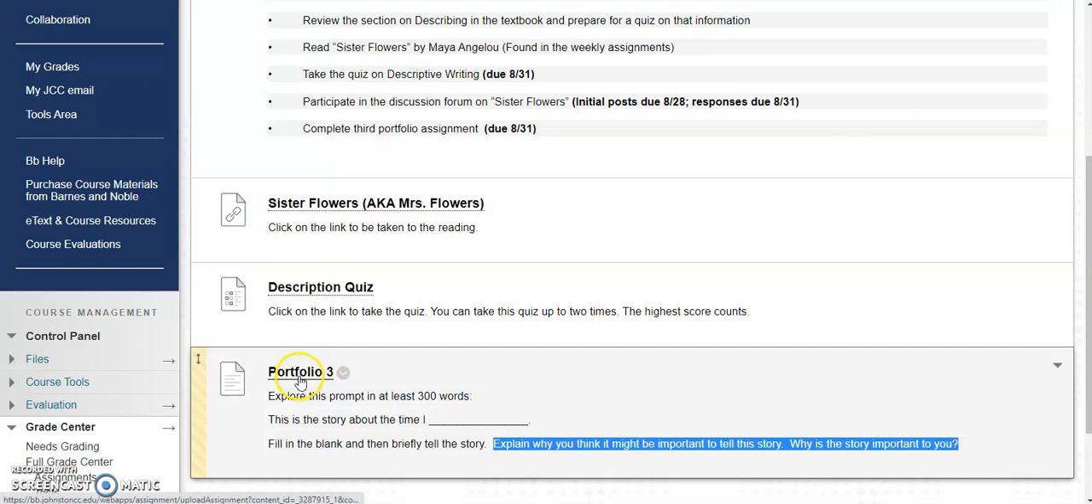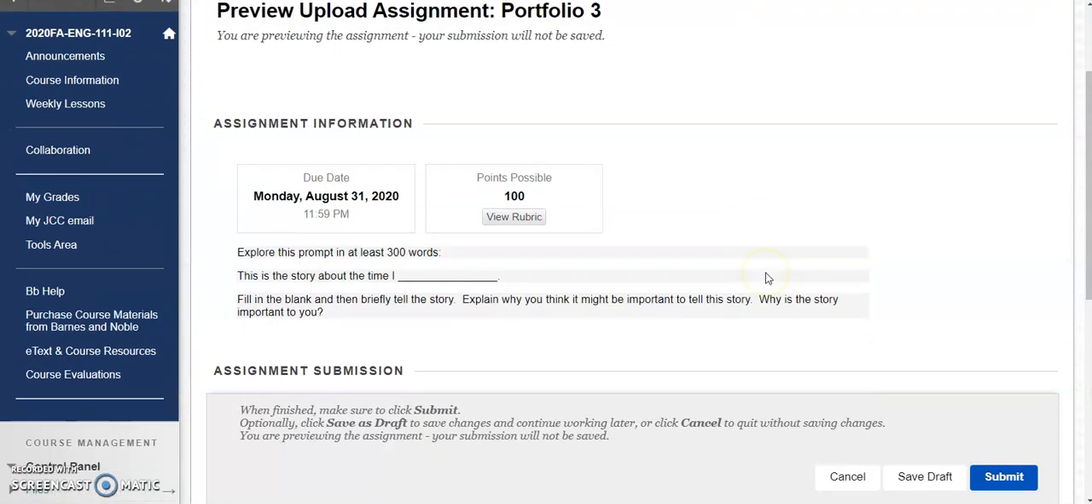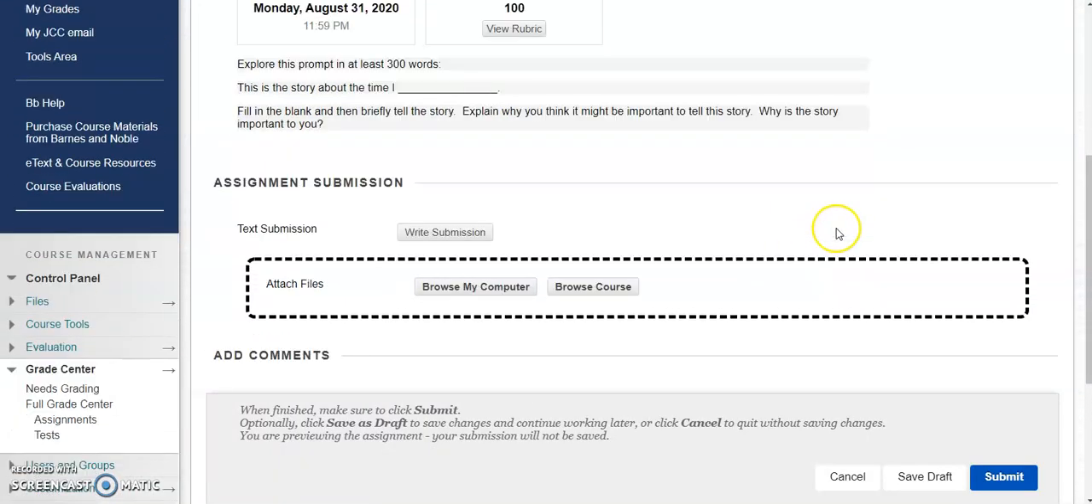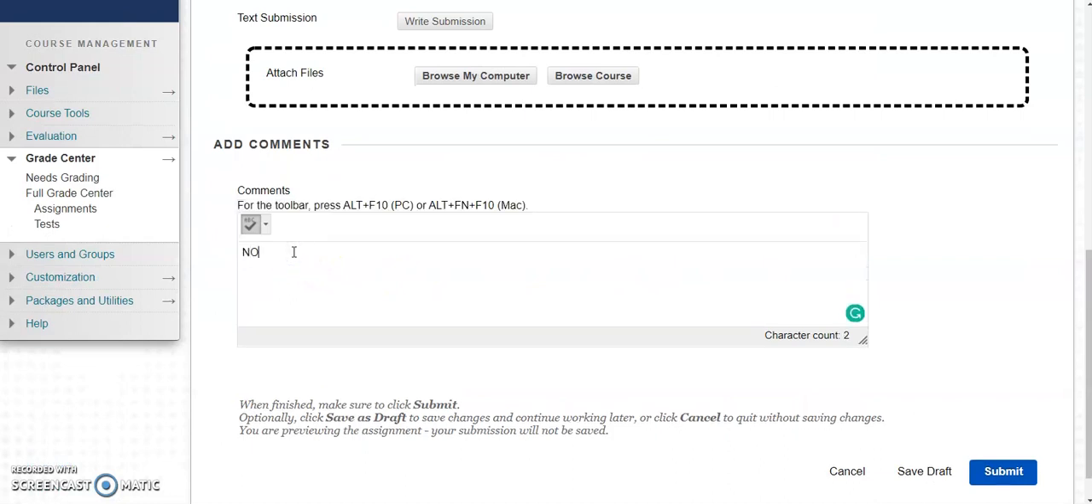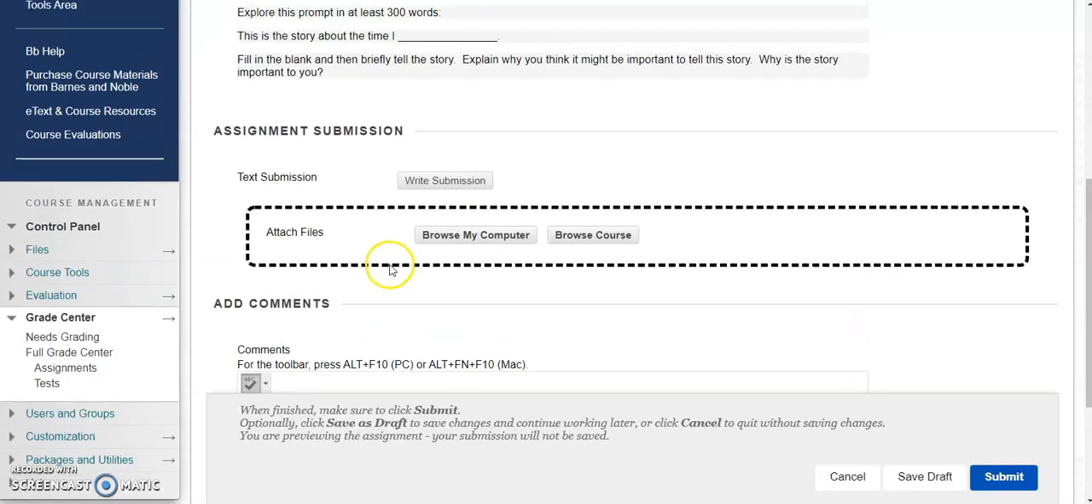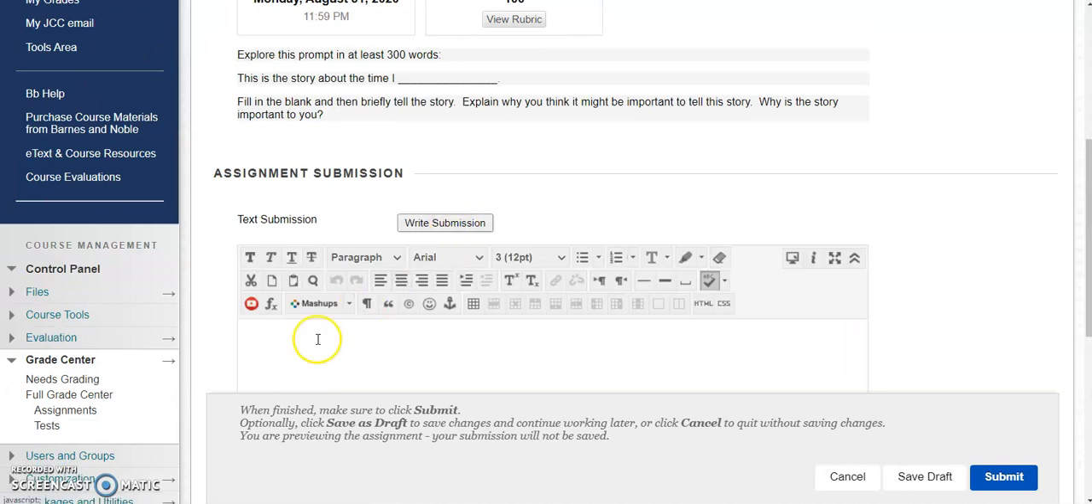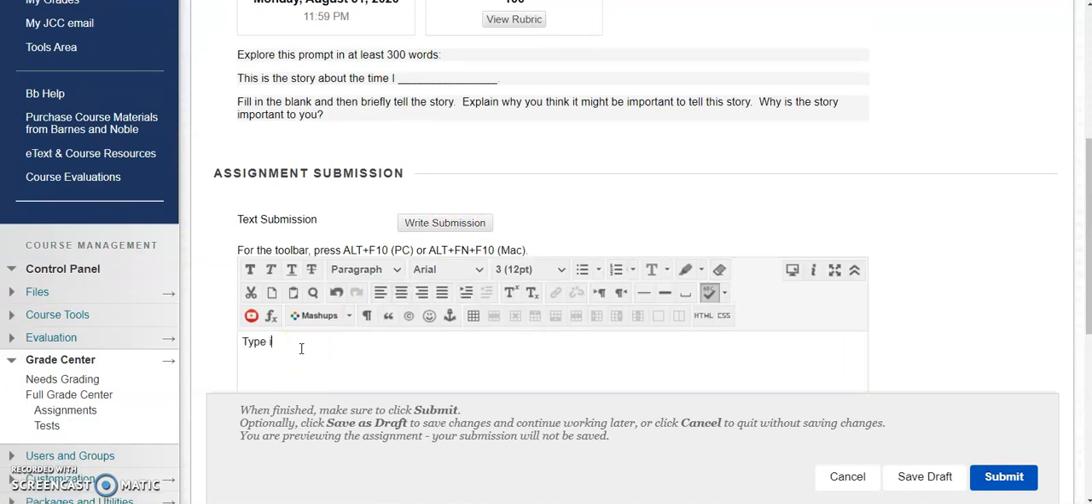This is the last time I'm going to show you this, but hopefully this will be enough. When it comes to the portfolio, how am I going to write my submission? Down here? No! I've told you many times, do not type in the comments. You're going to click on Write Submission and then type it here. After the 3rd portfolio, we really should have this figured out.